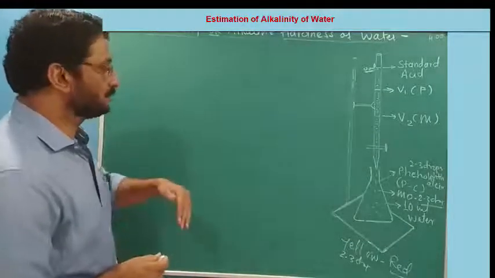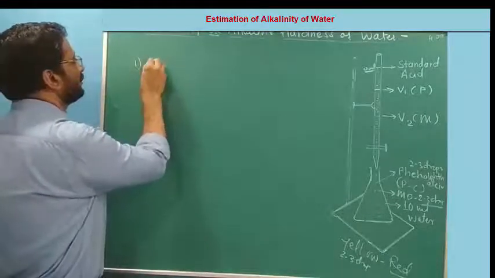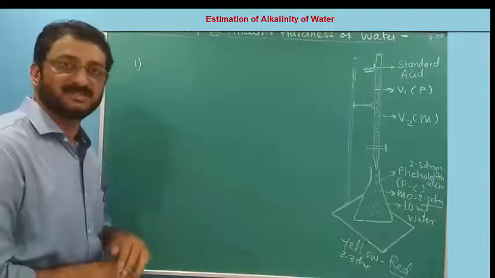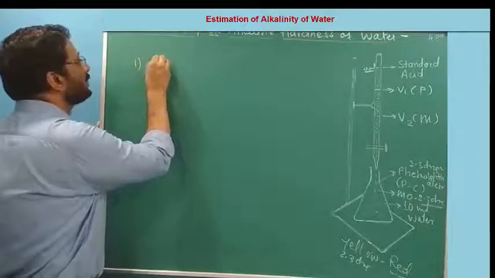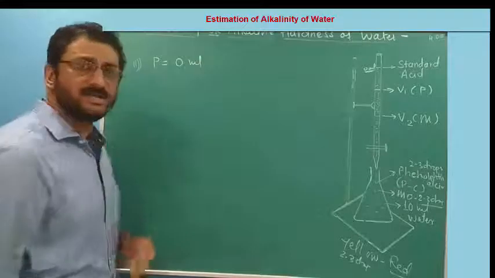Okay. Now let us take the first water sample, and let us record the readings of the sample. Fine. Suppose for the first water sample, my P reading is 0 ml.